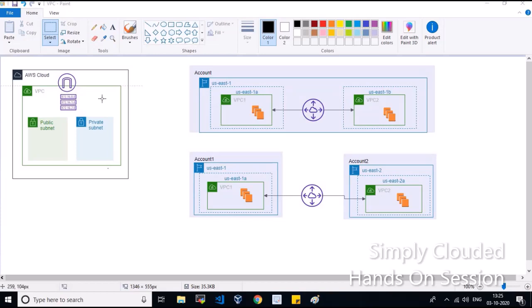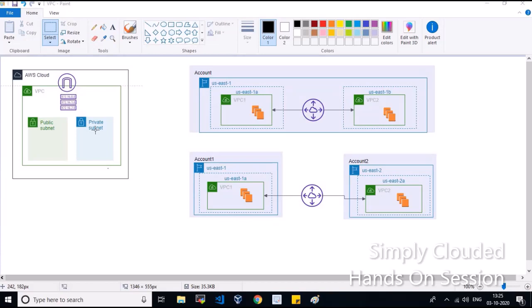Now if you remember, in the last session we discussed VPC. In AWS infrastructure these VPCs are isolated as a security concern, and any resource in the VPC cannot communicate directly outside of the VPC until we define an explicit route or attach a particular device to it, like an internet gateway or NAT gateway. Once we define these routes in the route table, any resource in the VPC, under a public subnet as well as a private subnet, can communicate to the outside of the VPC.